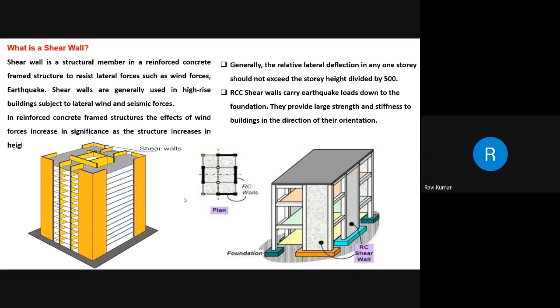Friends, now another important term is shear wall. I don't know whether any of you are doing your project work on shear walls. However, in the present situation in urban areas, we are able to see so many multi-story buildings.